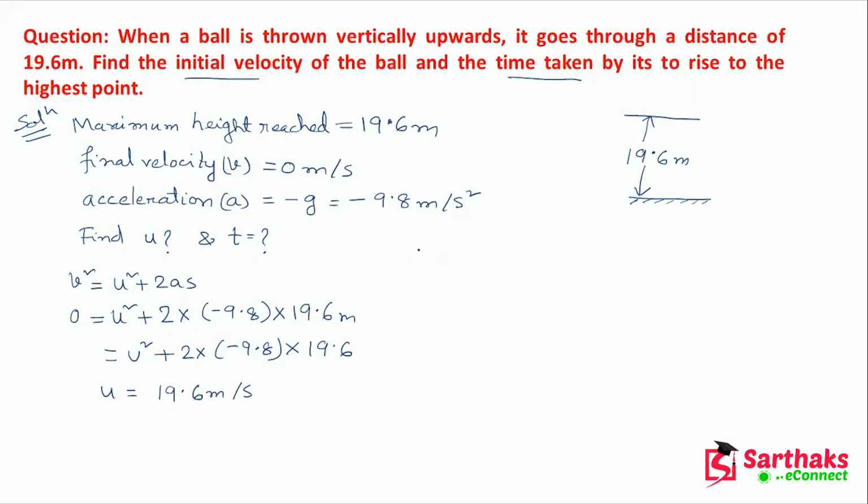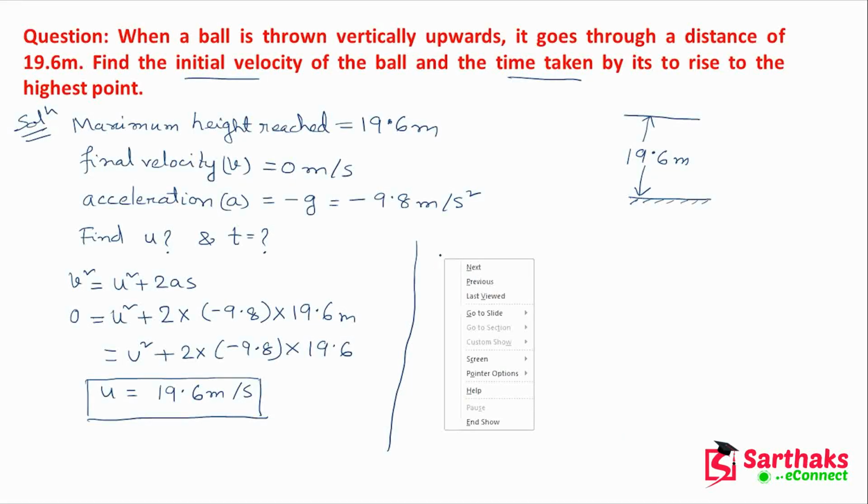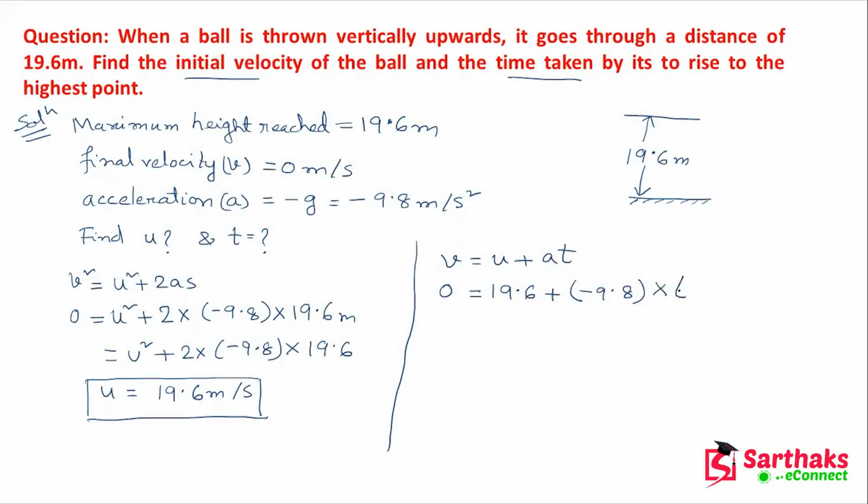Now, the answer of the first question, the initial velocity, equals 19.6 meter per second. Now for the second one, that is the time. The first equation of motion, v equals u plus at. V, the final velocity, is 0. U, now I know, is 19.6. A is minus 9.8, and t.